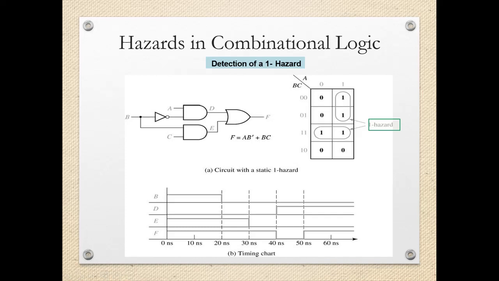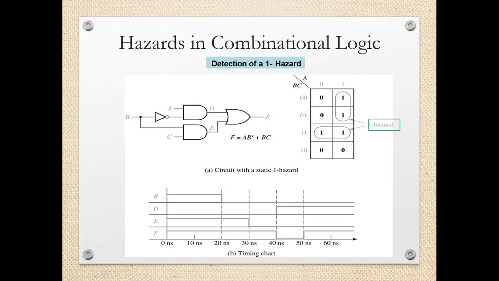Again, these are the two prime implicant terms which are not combined, and that indicates the possibility of hazard. So this is the timing diagram, and this is the status of F. Momentarily it is becoming logic low for 10 nanoseconds, which is not expected.